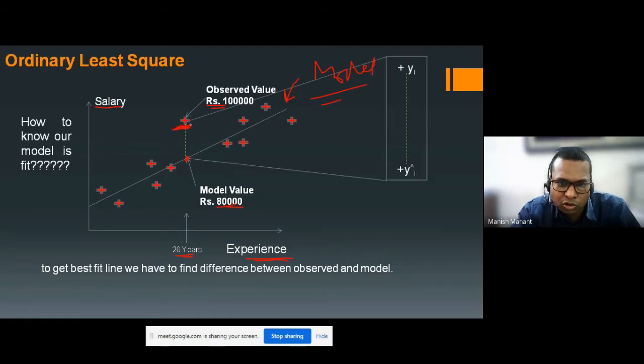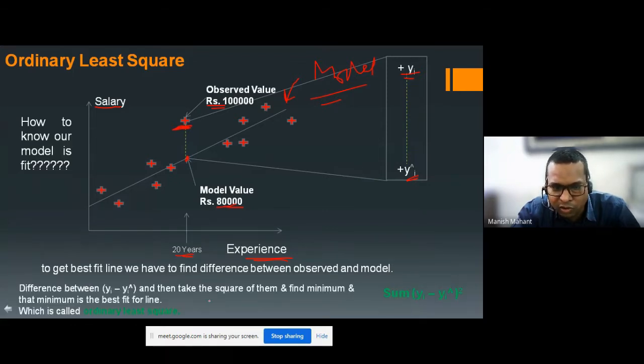This observed value we have marked as yi, and this predicted value we have marked as yi cap. We will take the difference between yi minus yi cap, take the square of it, and then find the minimum, and that minimum is the best fit for the line, which is called ordinary least square.